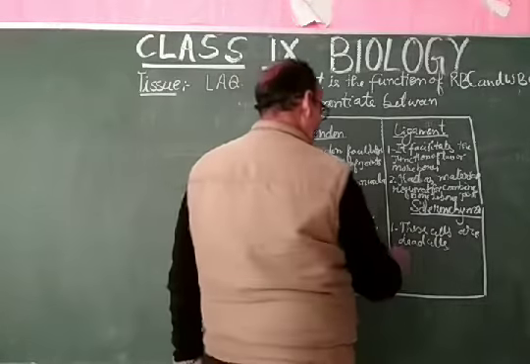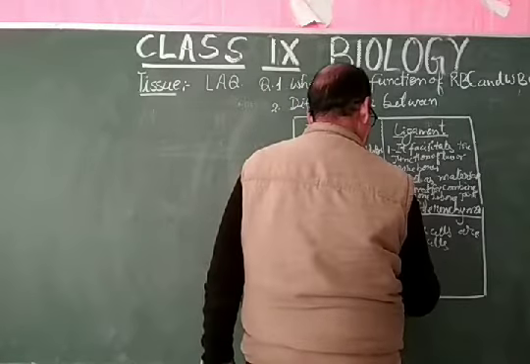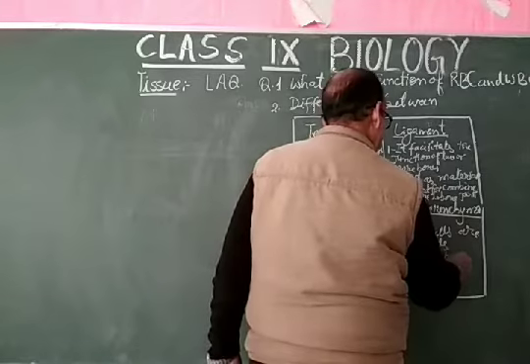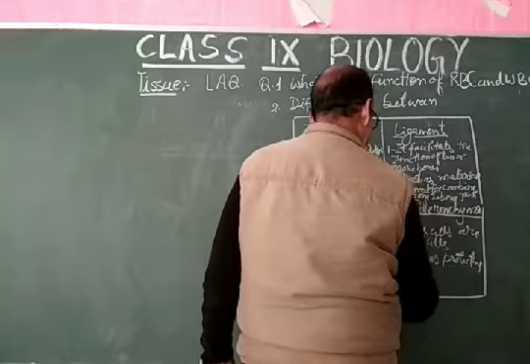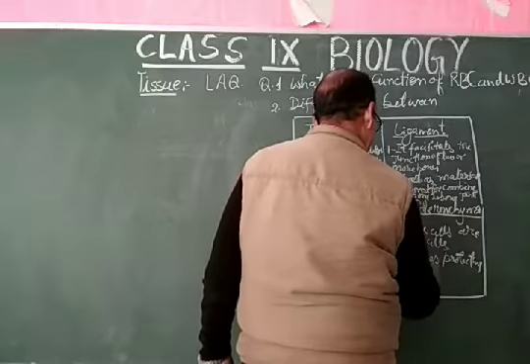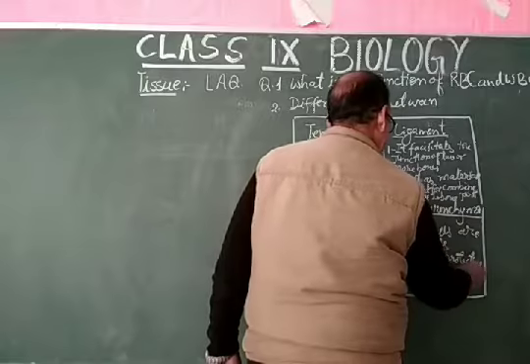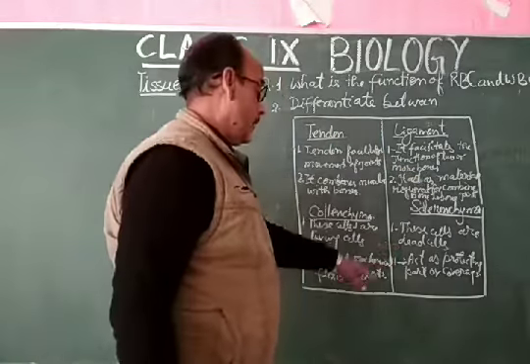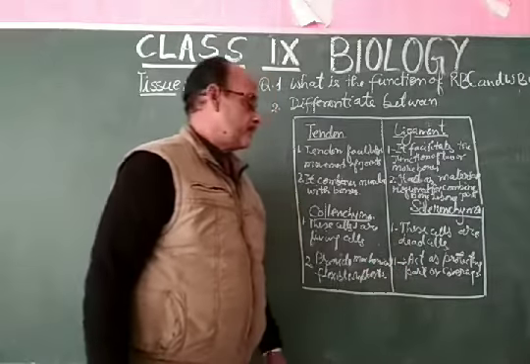Sclerenchyma acts as protecting parts or covering. For example, spines in the plants and seed coats are made up of sclerenchyma.